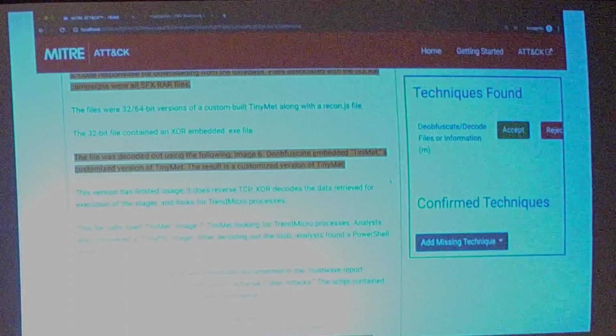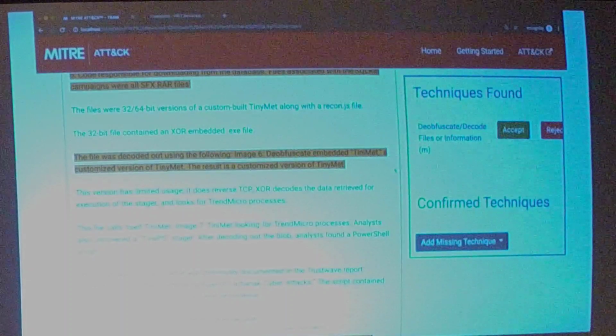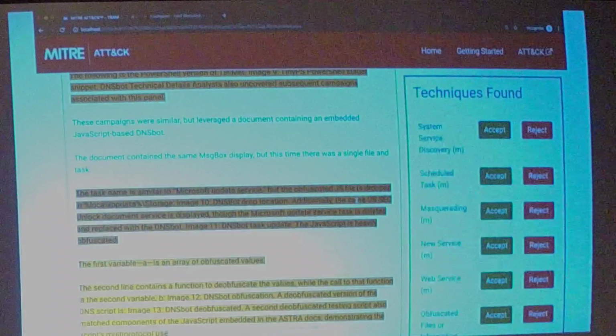This is an example of deobfuscate, but to show you what happens if I reject it, you can see that it actually removed the highlighting from the report to remove that visual indicator, since there's no technique there. If I had accidentally done that and I'm like, oh no, I need to add it back, we do have the Add Missing Technique button, where users can add in additional techniques that maybe the model didn't catch at all, or for human error if you need to add it back in, no problem. Once I go through the rest of the report, I'll do another example of the reject just to show that that highlighting is removed.